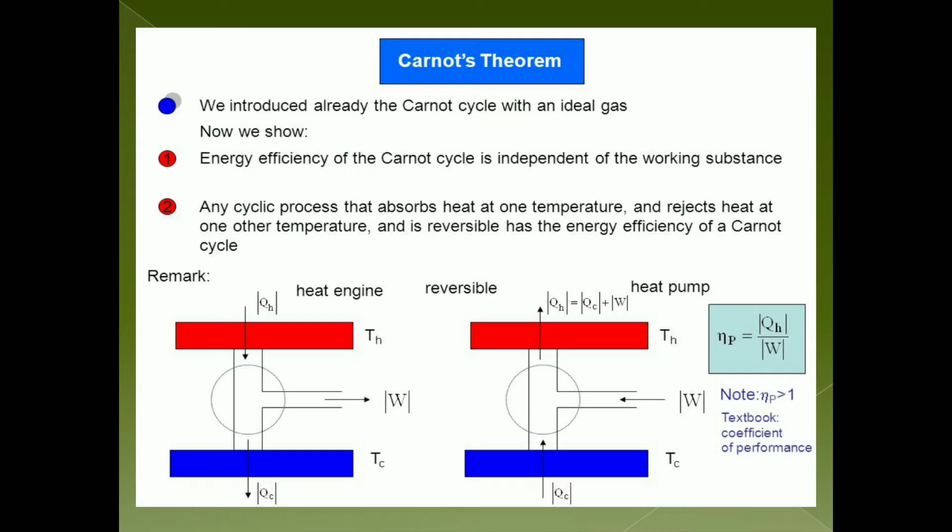The two conclusions derived from Carnot's theorem are: no engine can be more efficient than a perfectly reversible engine working between the same two temperatures, right? And the efficiency of all reversible engines working between the same two temperatures will be the same, whatever the working substance, as the energy efficiency is independent of the working substance.